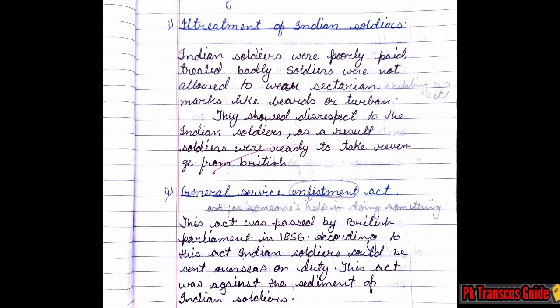The second subtopic is जनरल सर्विस enlistment एक्ट. ये काफ़ी ज़्यादा इंपॉर्टेंट है, हमेशा पूछा गया है. इसका डेट याद रखना है और क्या है ये एक्ट. This act was passed by British Parliament in 1856. According to this act, Indian soldiers could be sent overseas on duty. This act was against the sentiment of Indian soldiers. Now we have covered two subtopics. Now the third subtopic on next page.